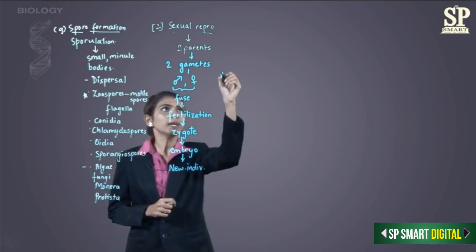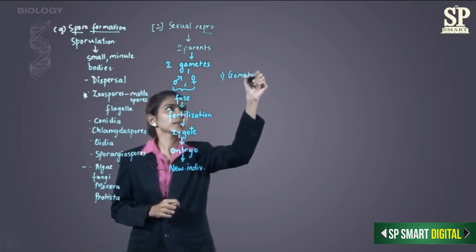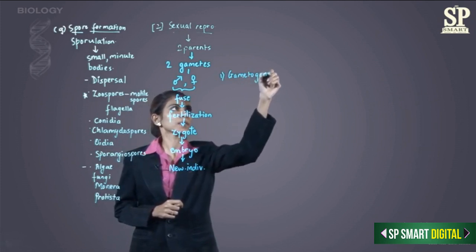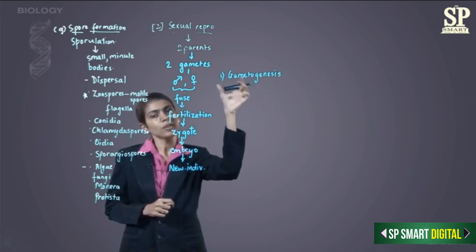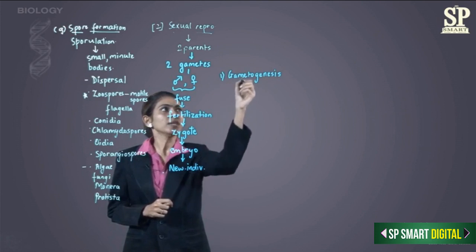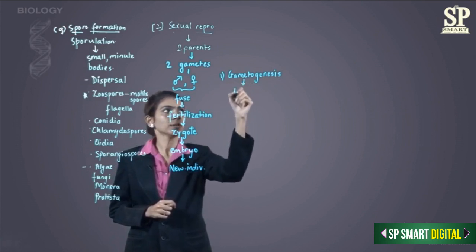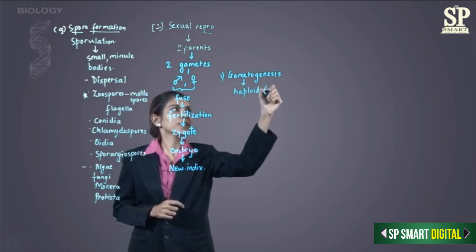The first step is gametogenesis. Gametogenesis, that means genesis of the gamete, that is formation of the gamete. Now these gametes are haploid. We write them as N.